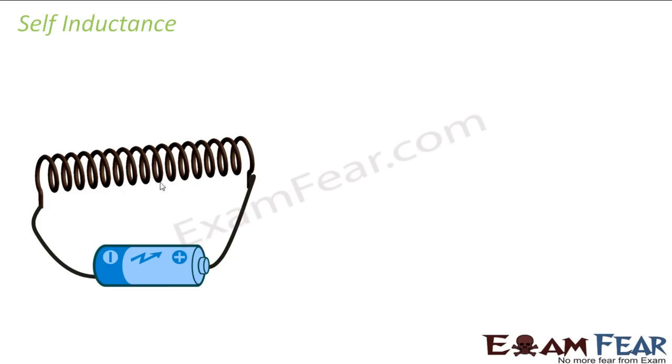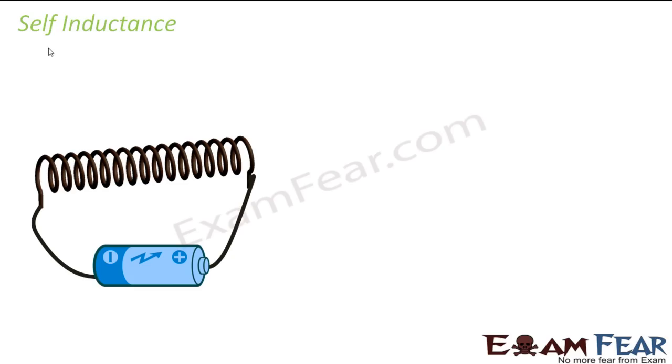As a result of this flux increase, current is induced in the coil. This induced current will oppose the growth of the current which was flowing through the wire.